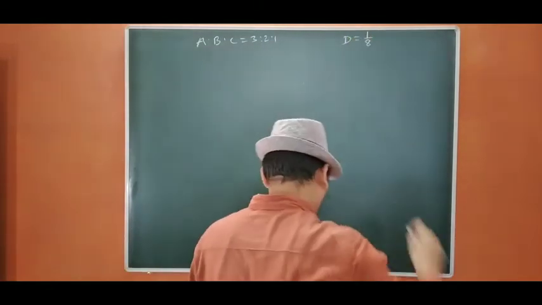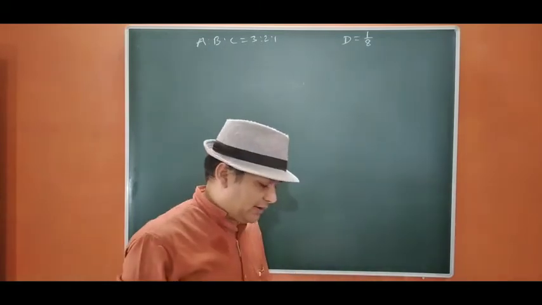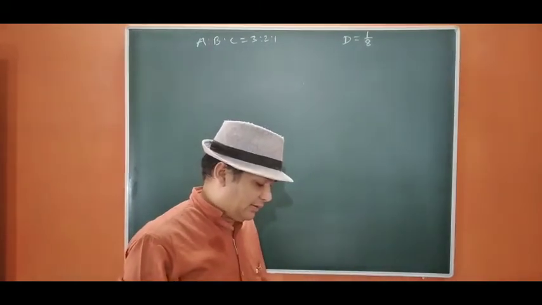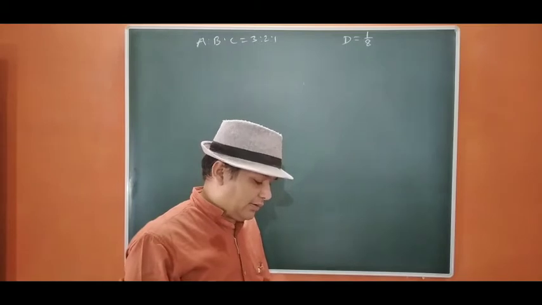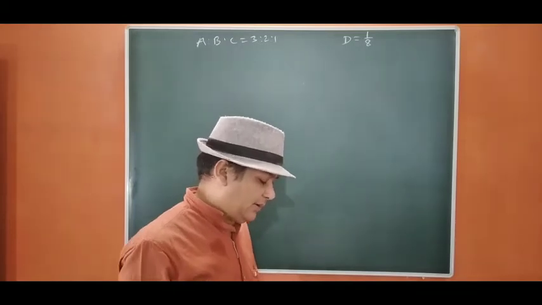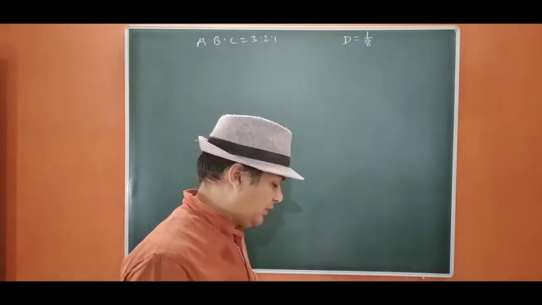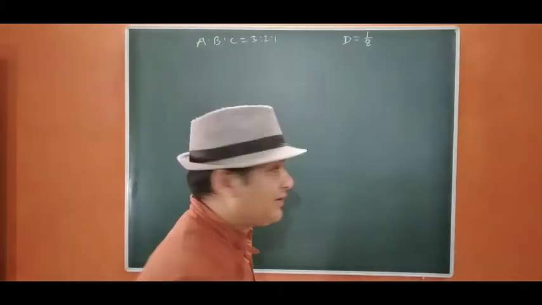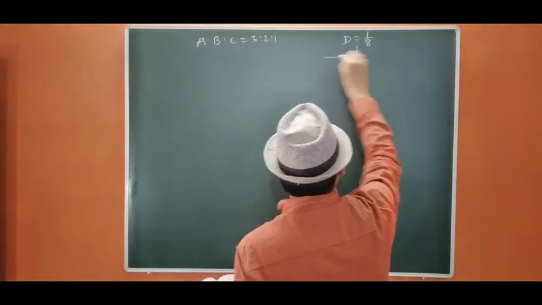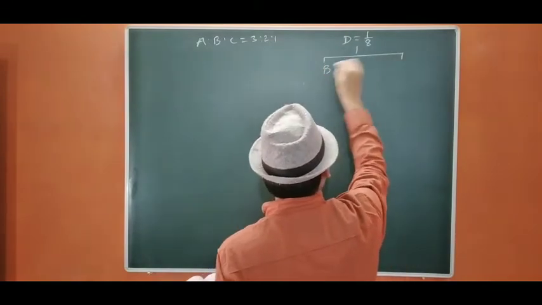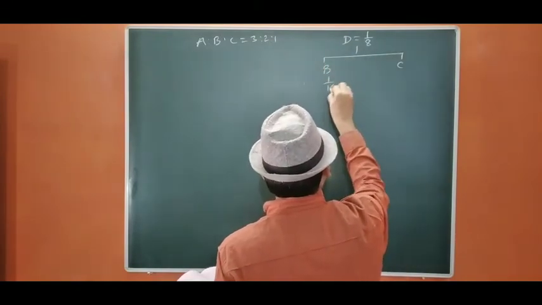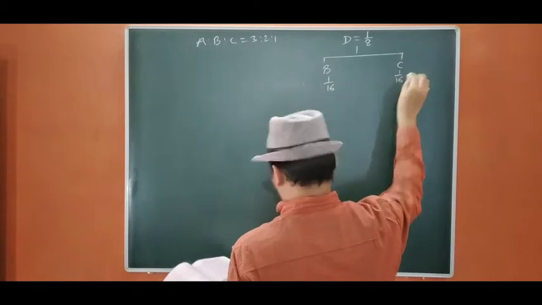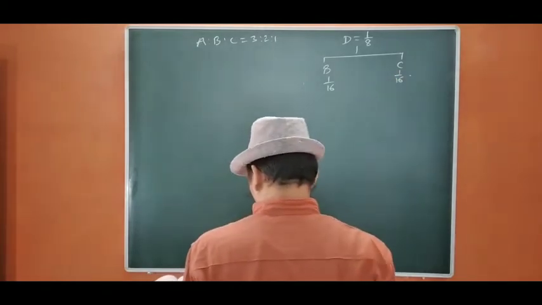He acquires 1/16 from B and 1/16 from C. Calculate the new profit sharing ratio of A, B, C. So it is clearly given that from B and C he is going to acquire 1/16 each. Okay, so let us start.